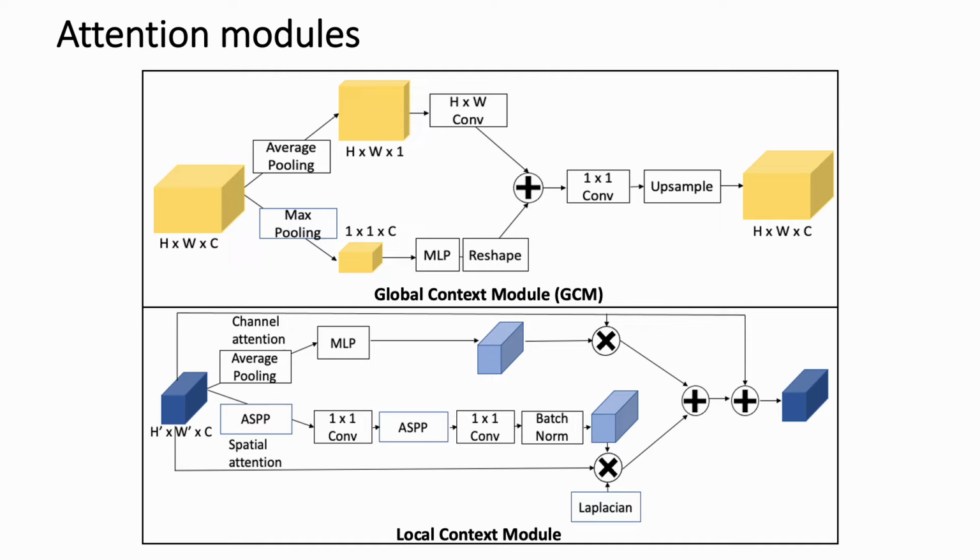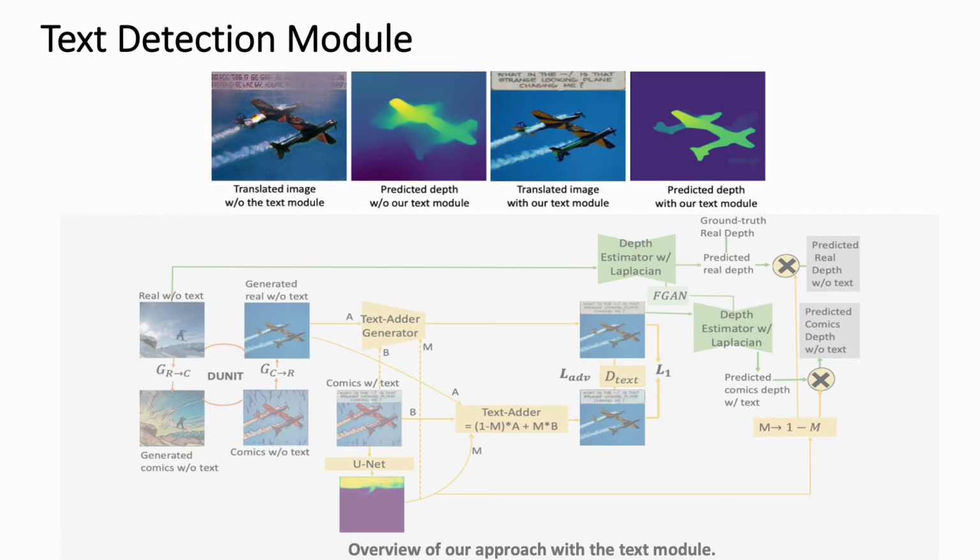These attention modules are inspired by the state-of-the-art contextual depth estimator model, where the GCM, or global context module, models the context of the entire scene, whereby it computes the spatial and channel attention between the objects in the global image, shown above. To complement the GCM, we use the local context module that processes the features extracted at different encoder layers. Moreover, to clearly contrast the edge boundaries of the objects, we incorporate a Laplacian edge detector into the spatial branch of the local context module.